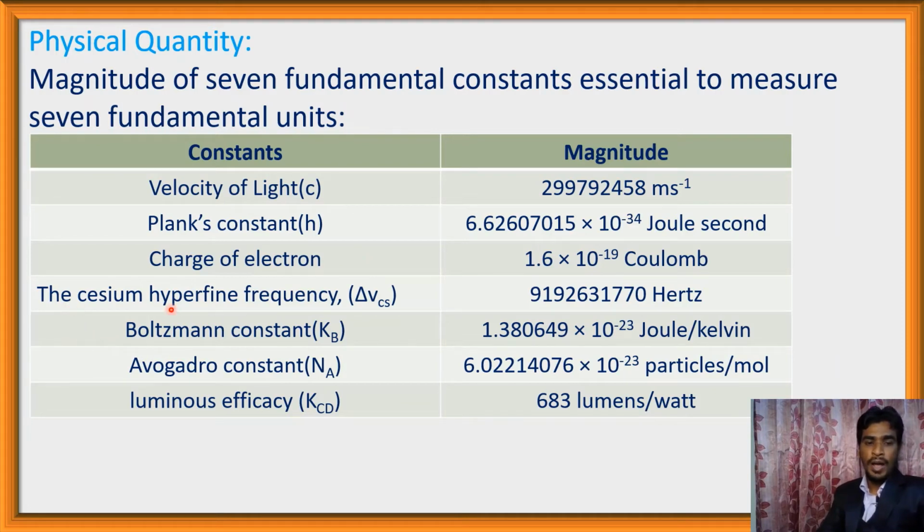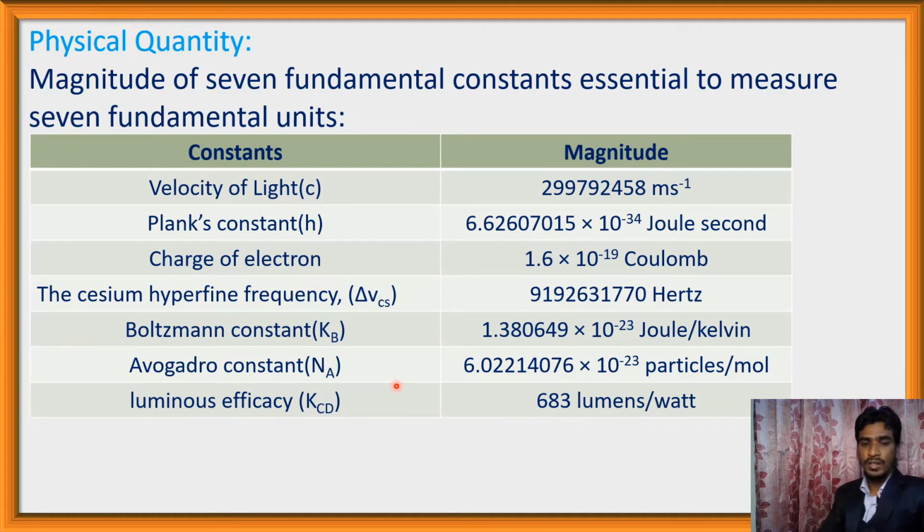The cesium hyperfine frequency, that is the number of vibration of cesium 133 atom. Here, 91926317770 Hertz. Boltzmann constant Kb is 1.380649 into 10 to the minus 23 Joule per Kelvin.